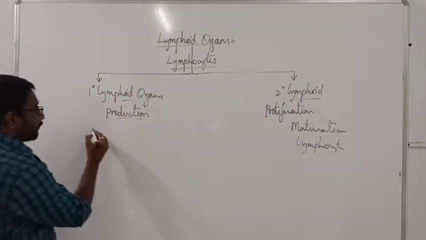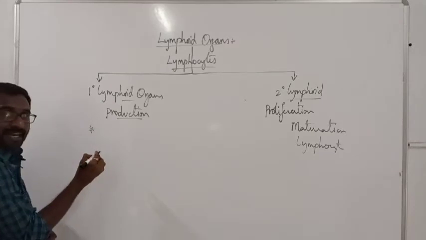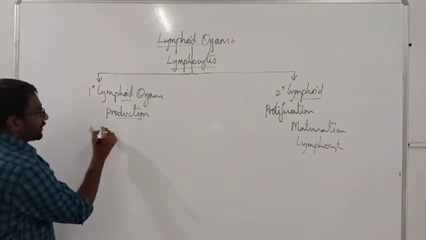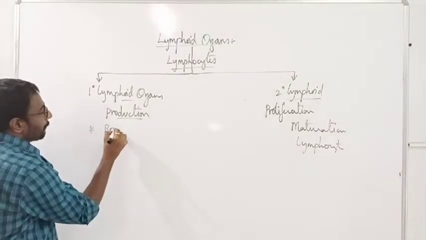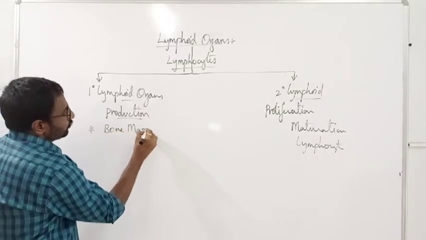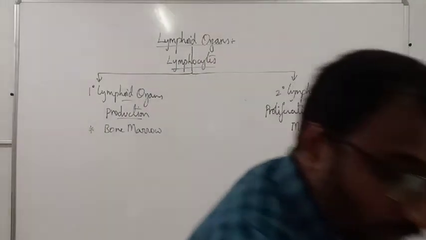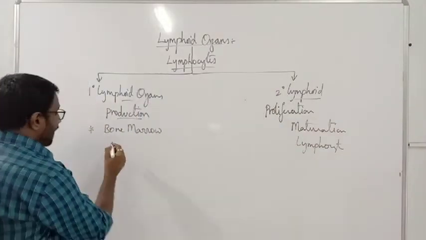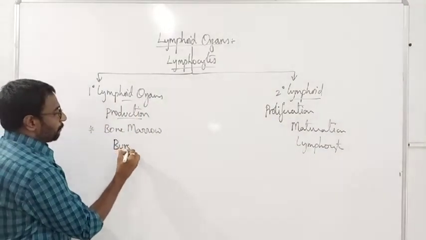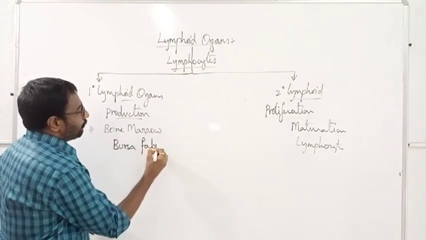What is the example for the primary lymphoid organ? It is the bone marrow. It is also called as bursa fabricaceus.